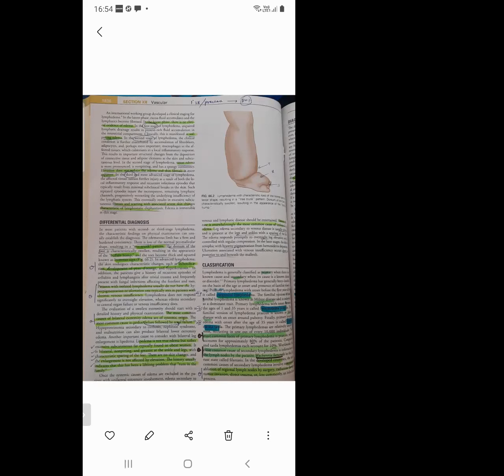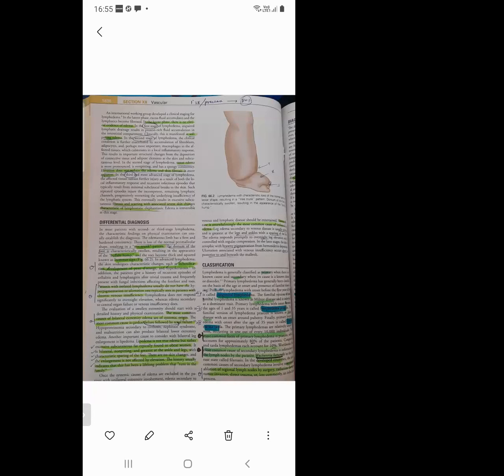What is the most common cause of secondary lymphedema worldwide? Worldwide, the most common cause of secondary lymphedema is filariasis, which is Wuchereria bancrofti. And what is the most common cause of secondary lymphedema in developed countries? See the difference. One, worldwide, is filariasis, and in developed countries it is dissection or ablation of the regional lymph node by surgery, or radiation therapy, tumor invasion or direct trauma, less commonly an infectious process. So in developed countries, the most common cause, you keep it as dissection, surgical trauma during lymph node dissection.